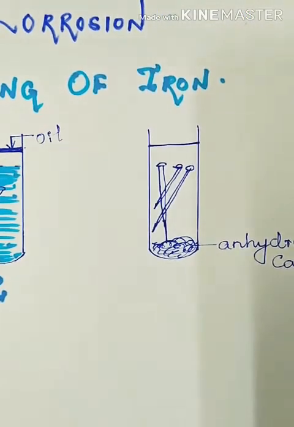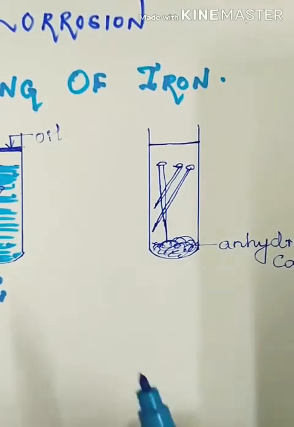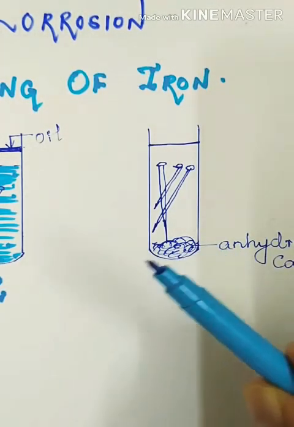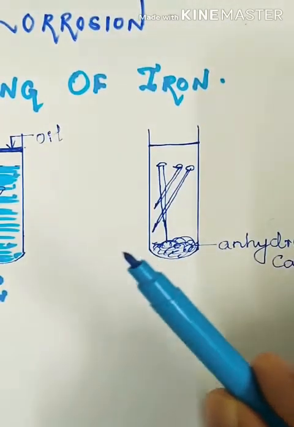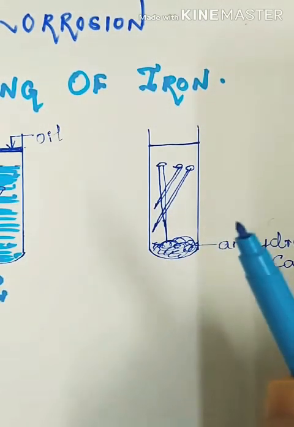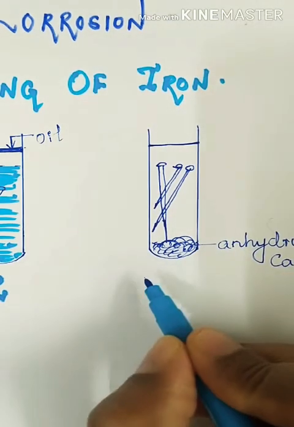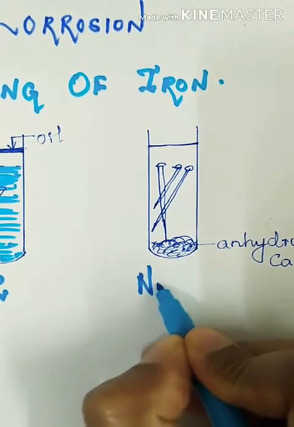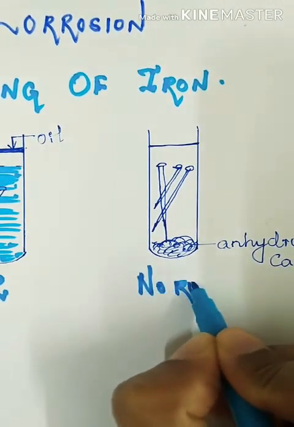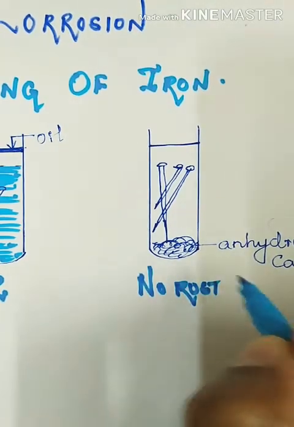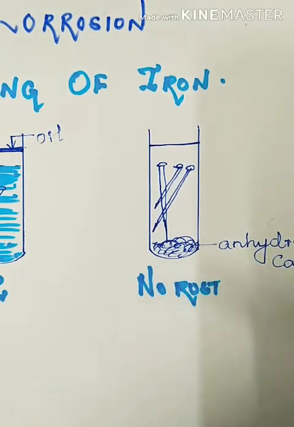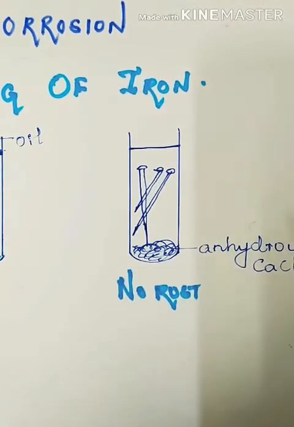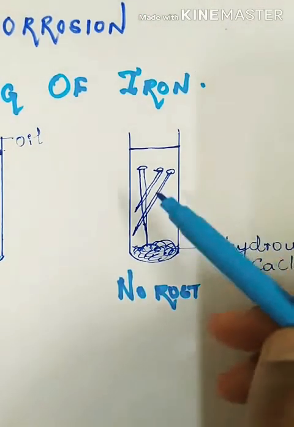Whereas in the third test tube, you will see that the iron nails are in the same way as you kept them, with a shiny texture. That means no rusting took place, because in the third test tube, I had taken anhydrous calcium chloride, which will absorb the oxygen.